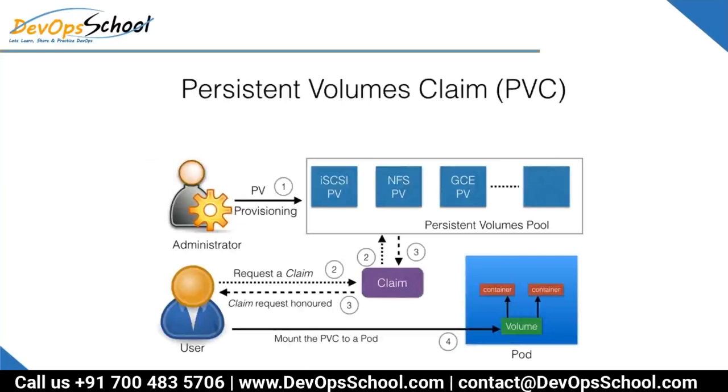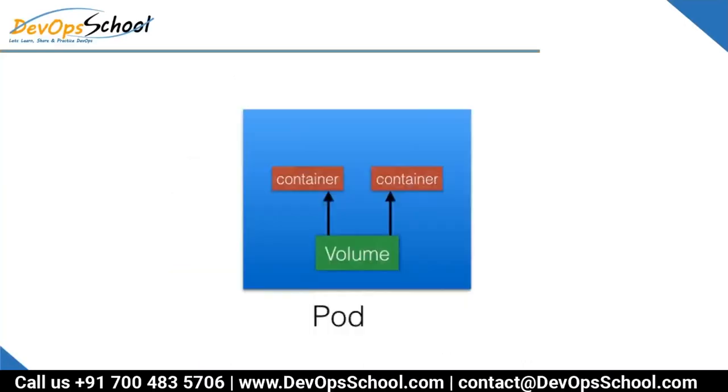So again, this is the complete PVC flow. The administrator creates a pool of PVs, the user requests PVCs from the pool of PVs, and then, step three, once the claim is honored, the volume gets attached to the pod and can be accessed inside a container, which I have already shown you in detail. Did you understand this? Yeah, got it, Rajesh. Yes. So this is the whole process of static provisioning.